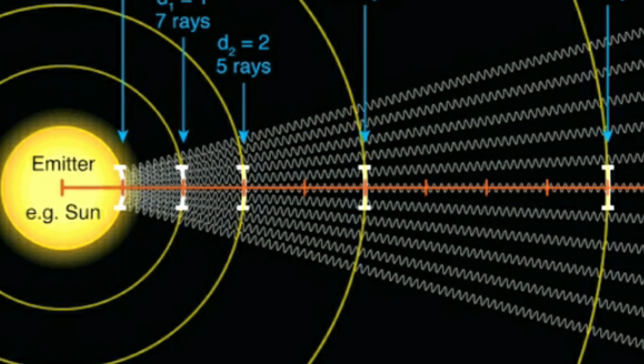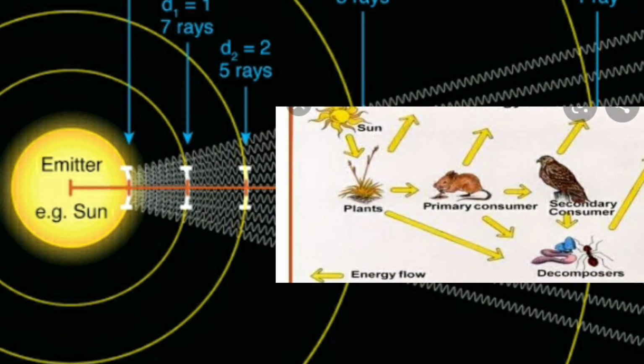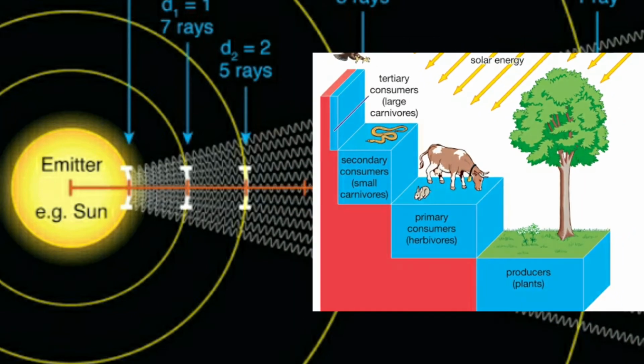You all understood, children? The unidirectional flow of electromagnetic radiations of the sun and the conversion into biochemical energy from the first trophic level, that is producer, to the subsequent other trophic levels of an ecosystem is known as energy flow.